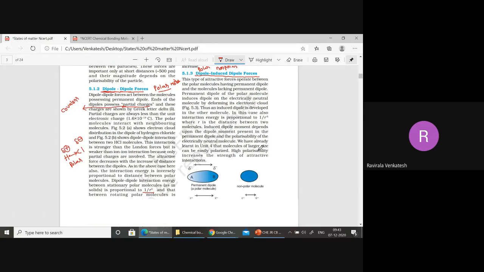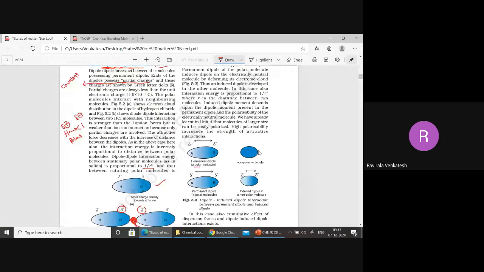You see here? Polar molecule, non-polar molecule. Now it is permanent. Even though this non-polar molecule is not contacting here, the charges are developed here. So permanent. Here we need to induce the dipole now.